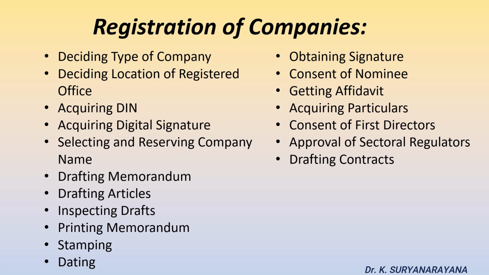Director's identification number is a unique and permanent number given by the central government in response to the application submitted by the prospective directors. The central government allots the director's identification number within 1 month from the date on which the application is submitted.